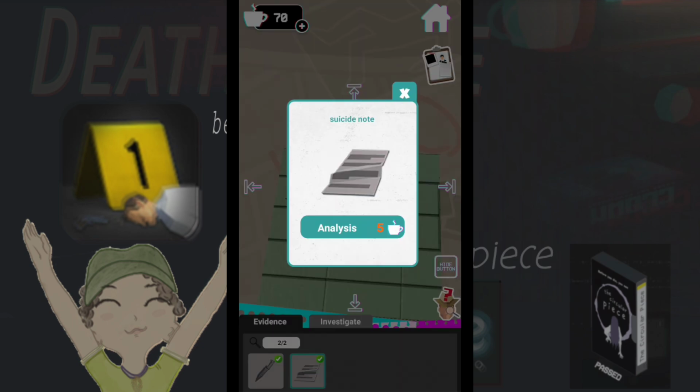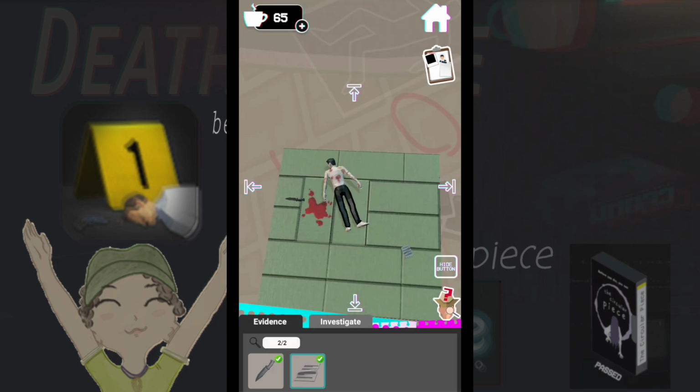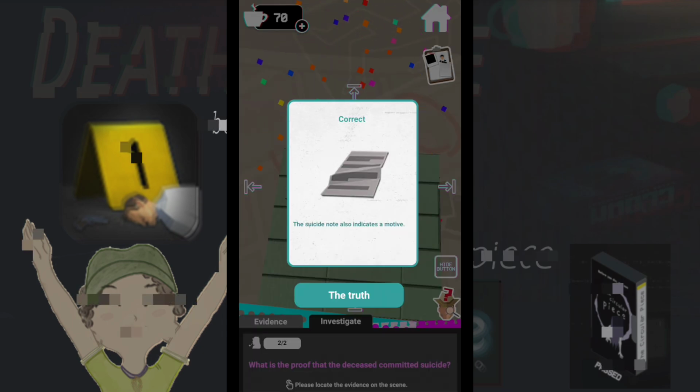The note: a note typed on the computer before the death of the victim, which reads, "I did." This is how we know, in fact, he didn't. Too cliché, I don't buy it. Correct. The note also indicates a motive.